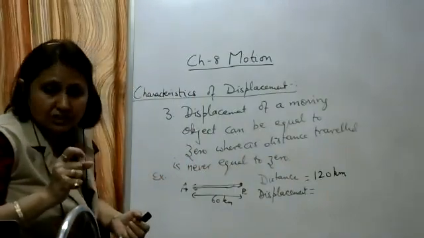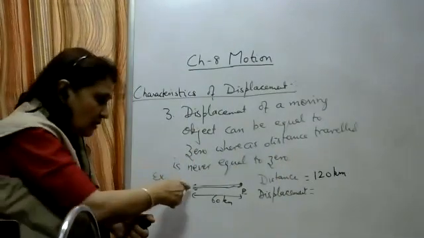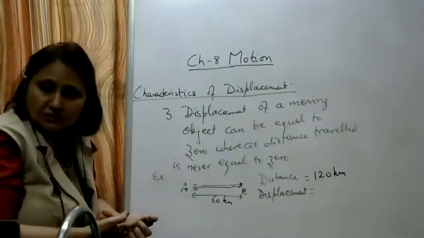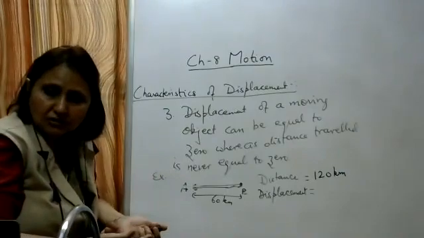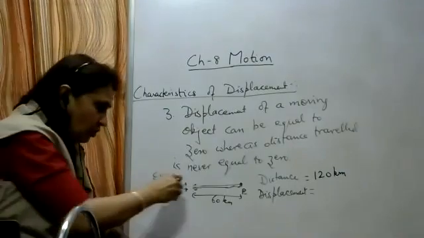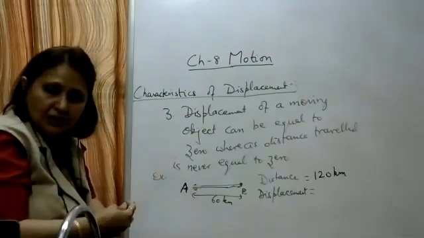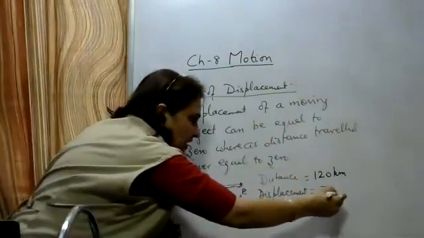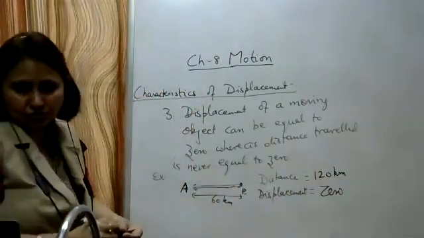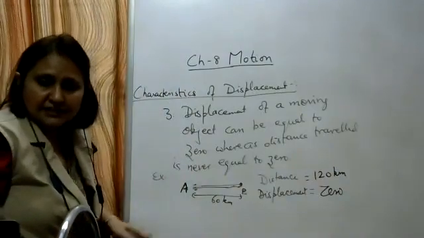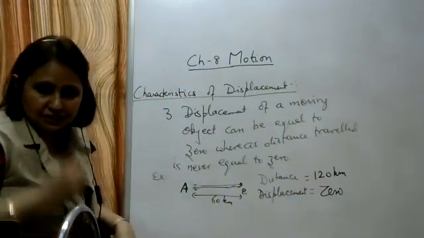It is the shortest distance between the initial and the final position. What is the shortest distance? No distance at all. Initial and final position are both the same point A. So the displacement in this case is 0.